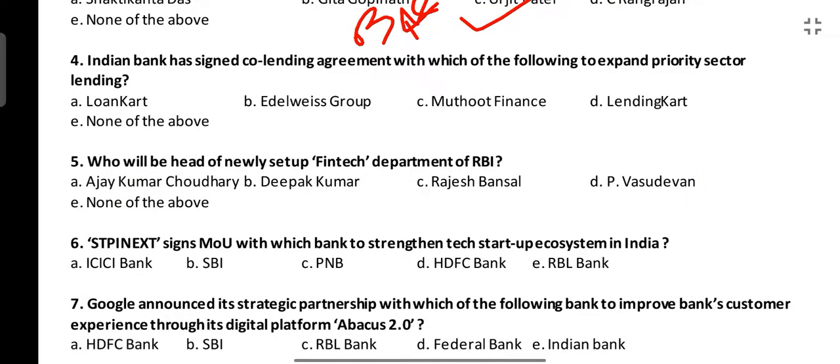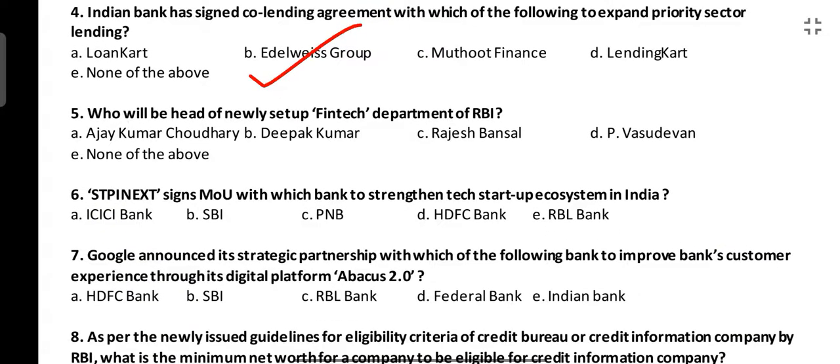Next is Indian Bank has signed a co-lending agreement with which of the following to expand priority sector lending? Options are Loan Card, Edelweiss Group, Muthoot Finance, Lending Card, none of the above. The correct answer is Edelweiss Group. Indian Bank has headquarters at Chennai. And let me know in the comment section who is the chairman of Indian Bank.